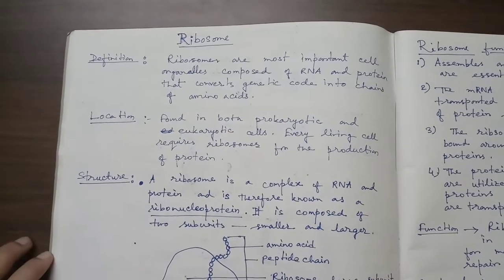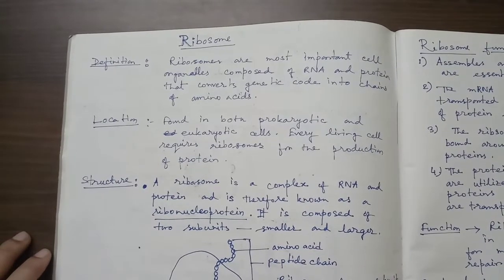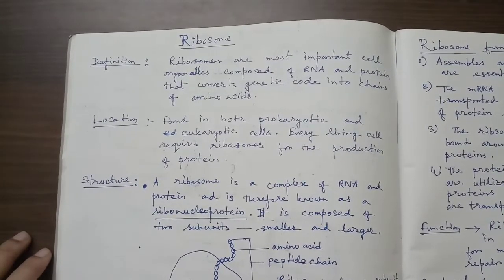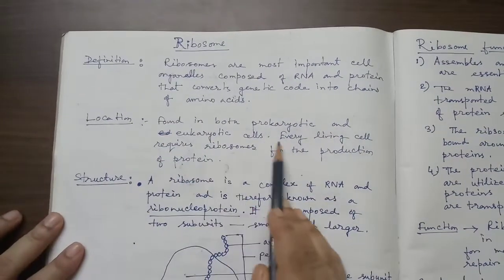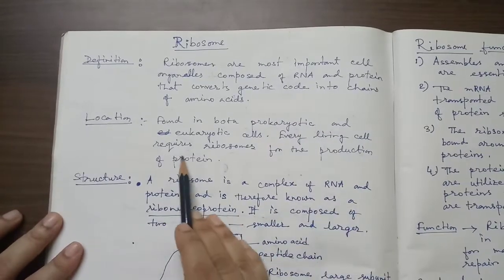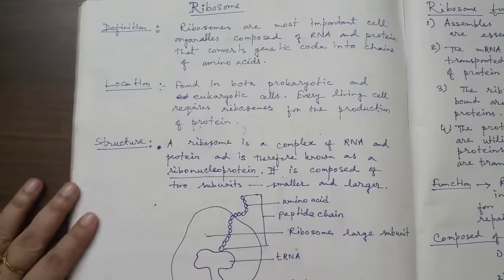So where is it originated from? Ribosomes have originated from nucleus in the eukaryotic cell. Now the location. Found in both prokaryotic and eukaryotic cell, every living cell requires ribosome for the production of protein.